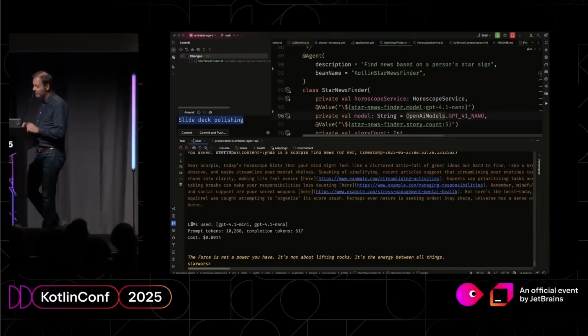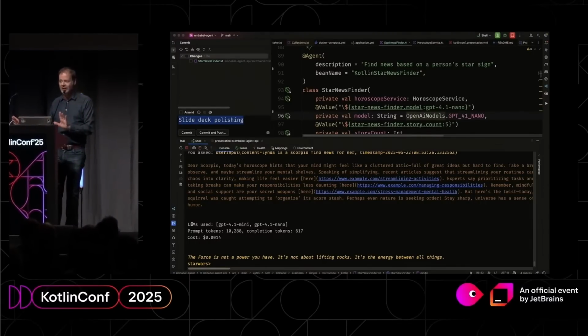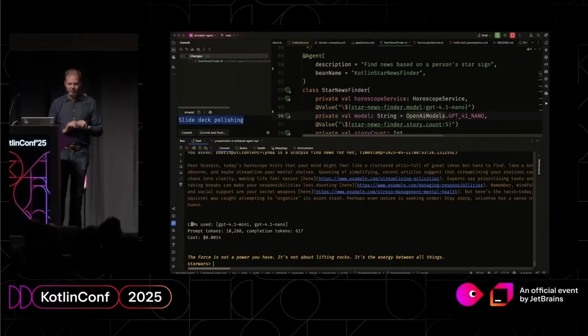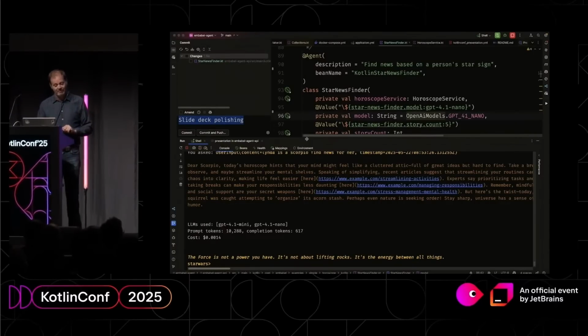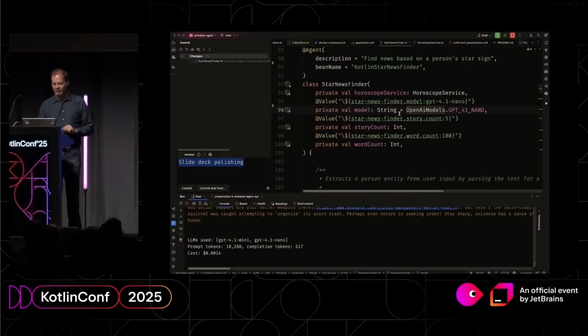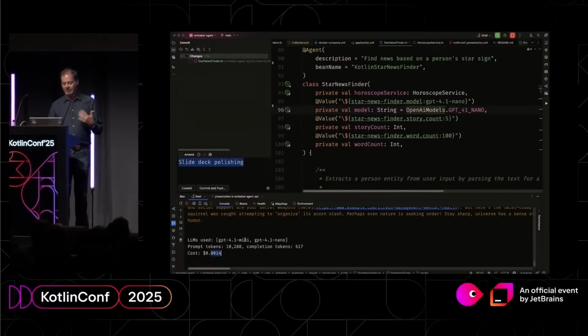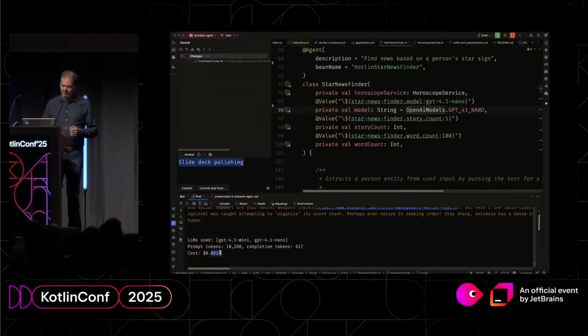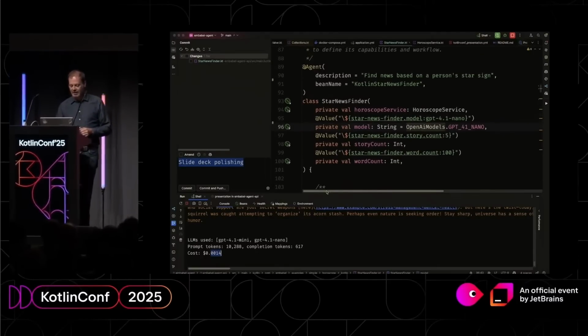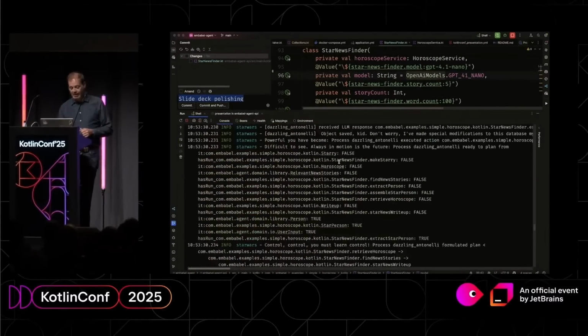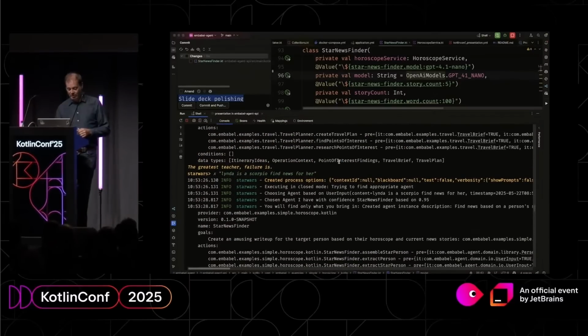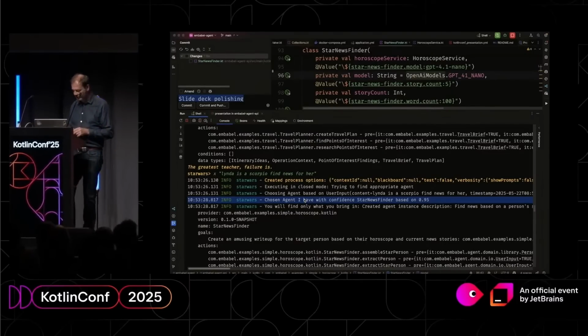So particularly if you're using agent systems on any technology, do be careful to set budgets because they can actually use quite a lot of cost. Obviously, this didn't because it used GPT-4.1 Mini and GPT-4.1 Nano that are pretty cheap, so it cost a tenth of a cent, so not too bad. Okay, let's see how it actually did the planning. So, first thing it did was choose an agent. Chosen agent, I have, with confidence 0.95. Seems pretty conservative confidence for that input.